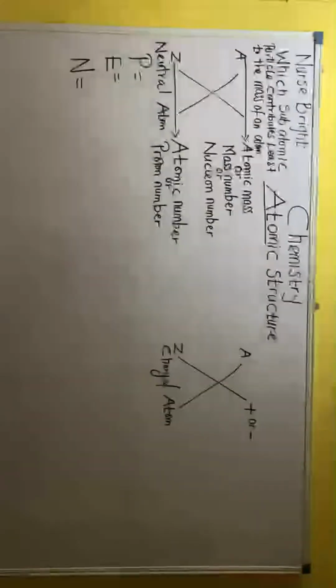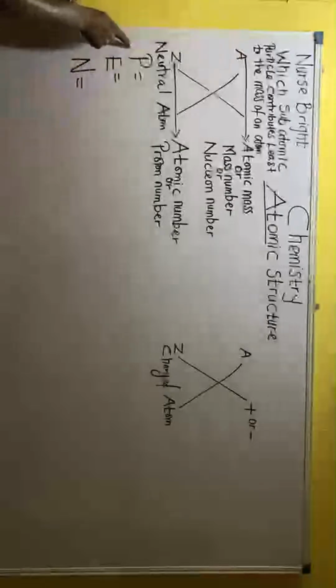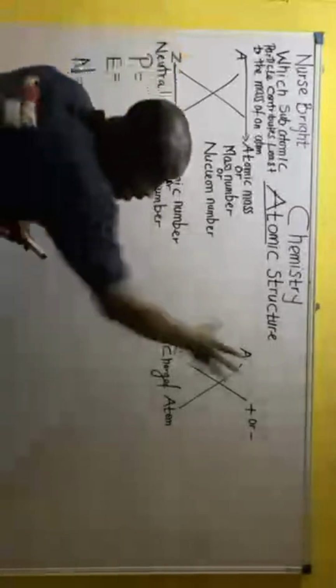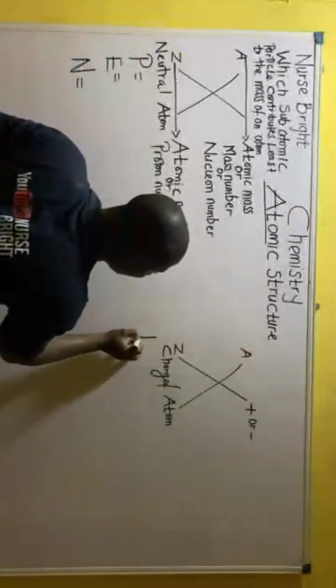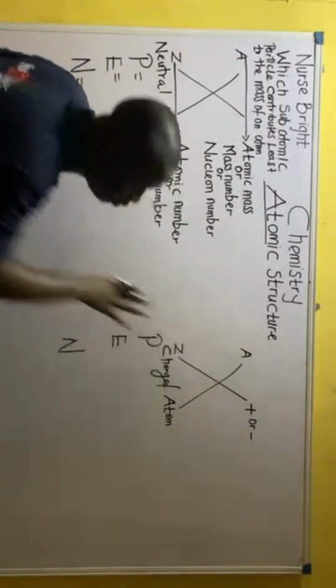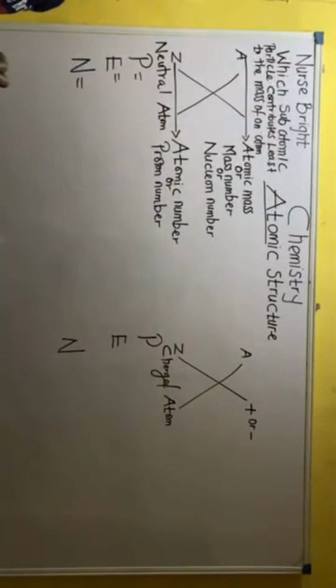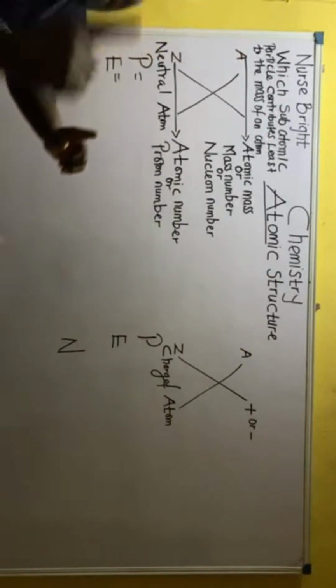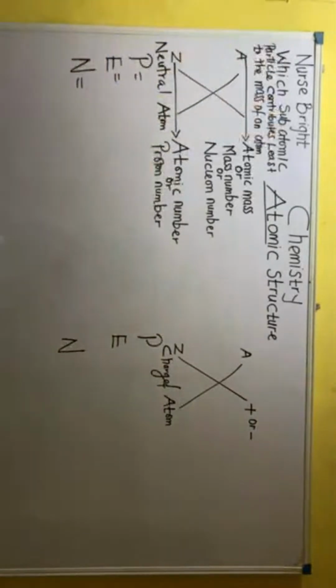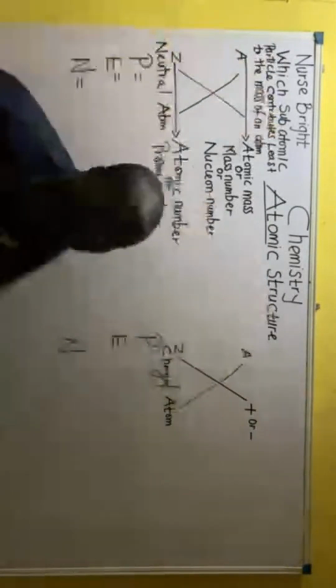Now, moving further, guys, you can see here that the goal is for us to be able to determine the numbers of protons, electrons, and neutrons found in an atom. Same applies to this. We are still going to learn how to determine the numbers of protons, electrons, and neutrons found in this charged atom. But first of all, let's learn how to determine them in neutral atoms. Then after learning this, we'll go over to this. Are you guys following me?